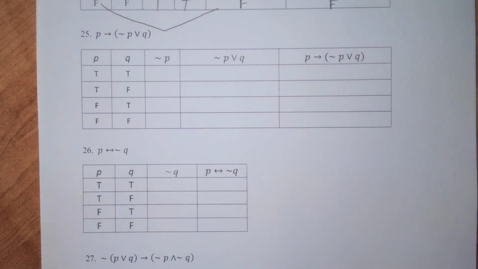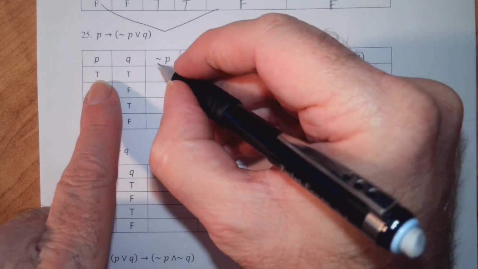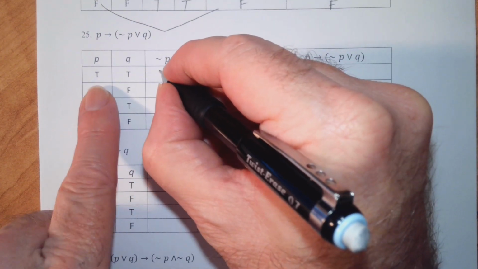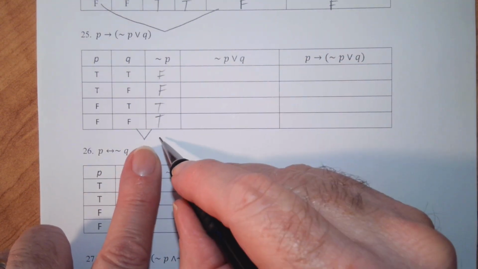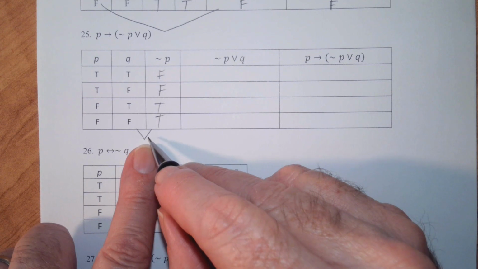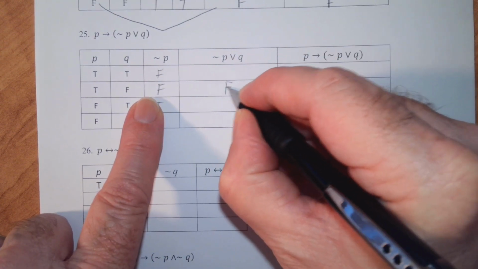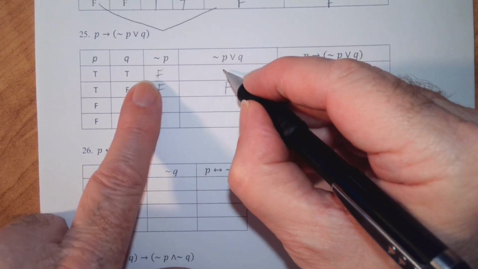Okay. So let's move on to the other 3. Now again, I would encourage you to try these if you haven't already. It's easy to watch me do it, but you want to make sure that you're comfortable doing it yourself. So here we have not P, so it's going to be the opposite of our P column, so false, false, true, true. Now not P or Q, we're going to do an OR statement with these 2 columns here. Again, it doesn't really matter the order. We know an OR statement is only going to be false if both statements are false, so that's here. Now in all the other cases, we don't have false, false. We have at least 1 true.